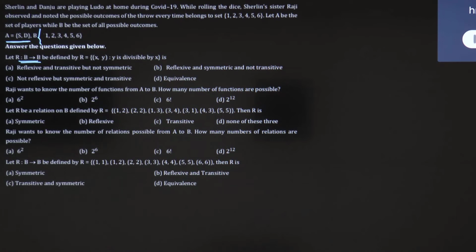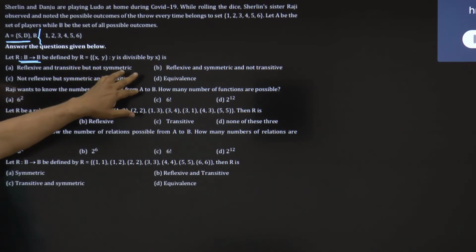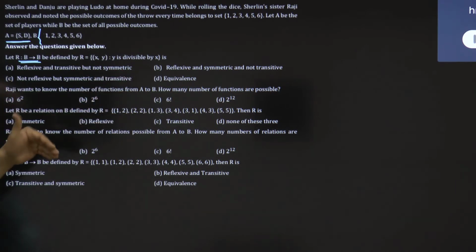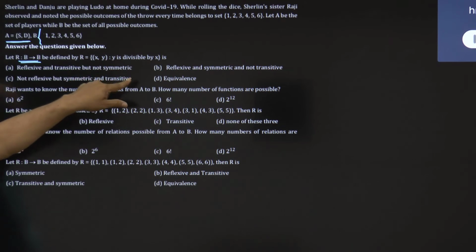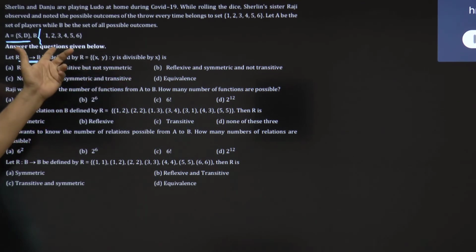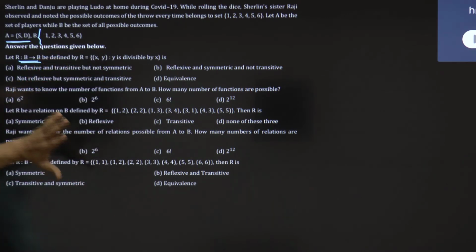Try it out. And they are telling, when you put an ordered pair (x, y), y is divisible by x. They are telling it's a big question, no doubt about it. Carefully, what I would suggest is there will be 36 outcomes from R to R. Y is divisible by x. Sometimes it is not possible because 5 is not divisible by 3, right? So, think over it and see what comes up. I think if you write the ordered pairs, it will be better.